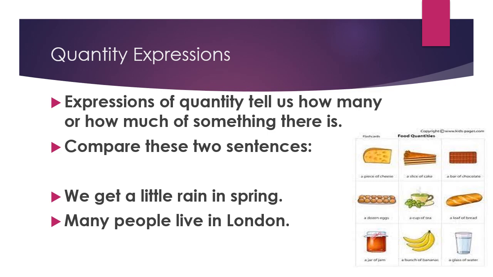So the word many is an expression of quantity, and the word people is a noun. So the word many is describing people. So we get to know that there are a lot of people who live in London. So this is how quantity expressions help us to tell the quantity, the amount of uncountable nouns as well as countable nouns.